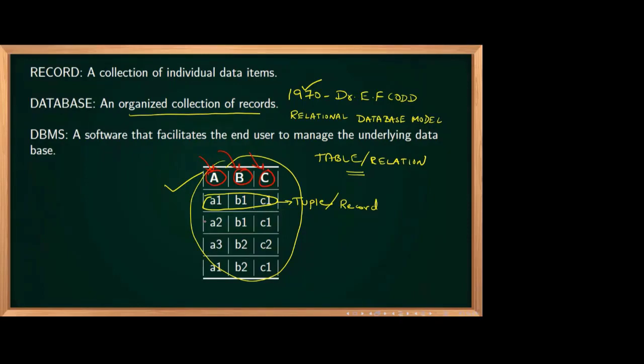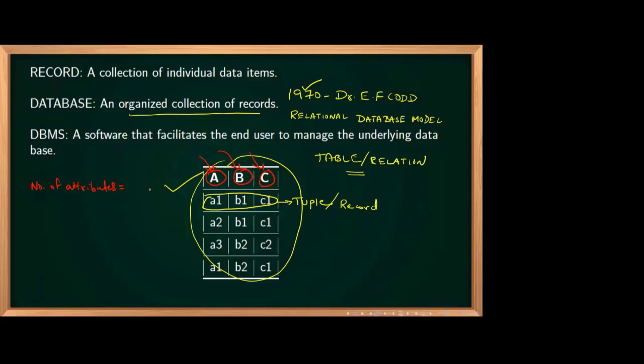Okay. Now, the number of attributes are technically known as dash. Can you tell me? Here the number of attributes is 3.